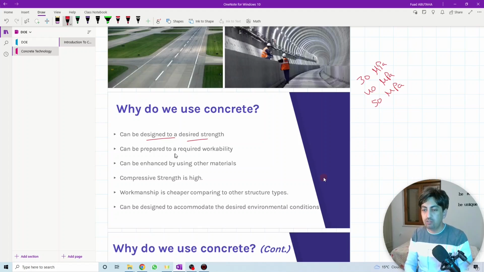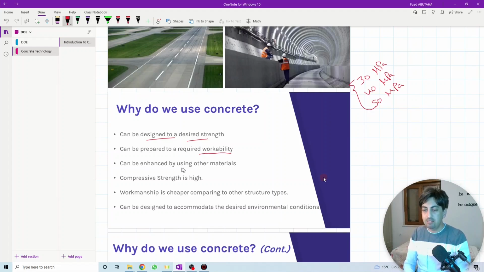It can be prepared to a required workability. We'll go further into workability. We'll discuss what we mean by workability in the fresh properties of the concrete. But in general, what makes concrete different than any other, or the advantages of the concrete, in addition to being able to design it to different strengths, is that you can also control the workability of the concrete.